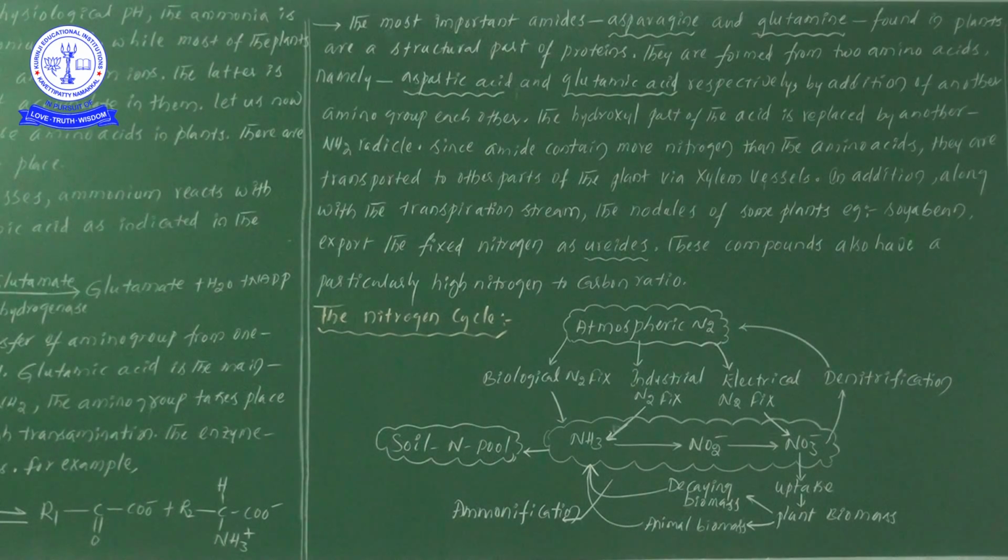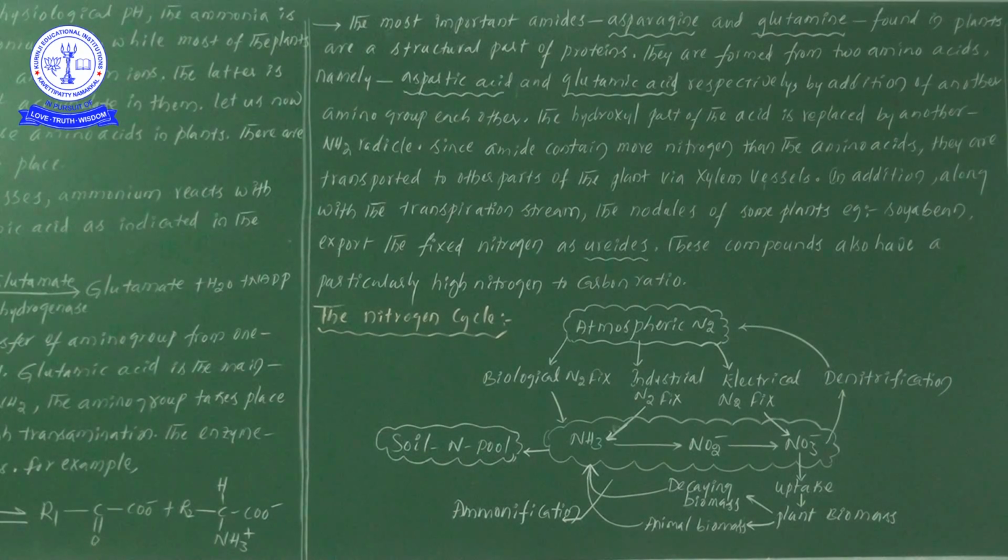So when the amino groups are transferred from one place to another, there is a synthesis of some other kind of amino acids. The main important donor for the amino groups is glutamic acid, which donates the amino groups from one amino acid to the next one.